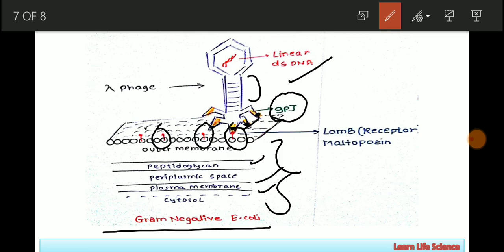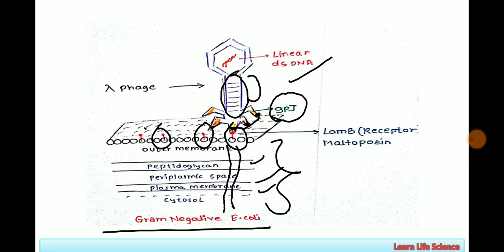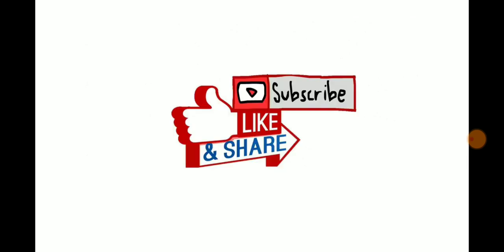This picture will be enough for you to memorize that the bacteriophage forms a channel with the help of its tail, and the E. coli membrane forms channels or porin with the help of the LAMB receptor that directly injects the DNA into the cytosol of E. coli. So I hope you understood this interaction between lambda bacteriophage and E. coli.